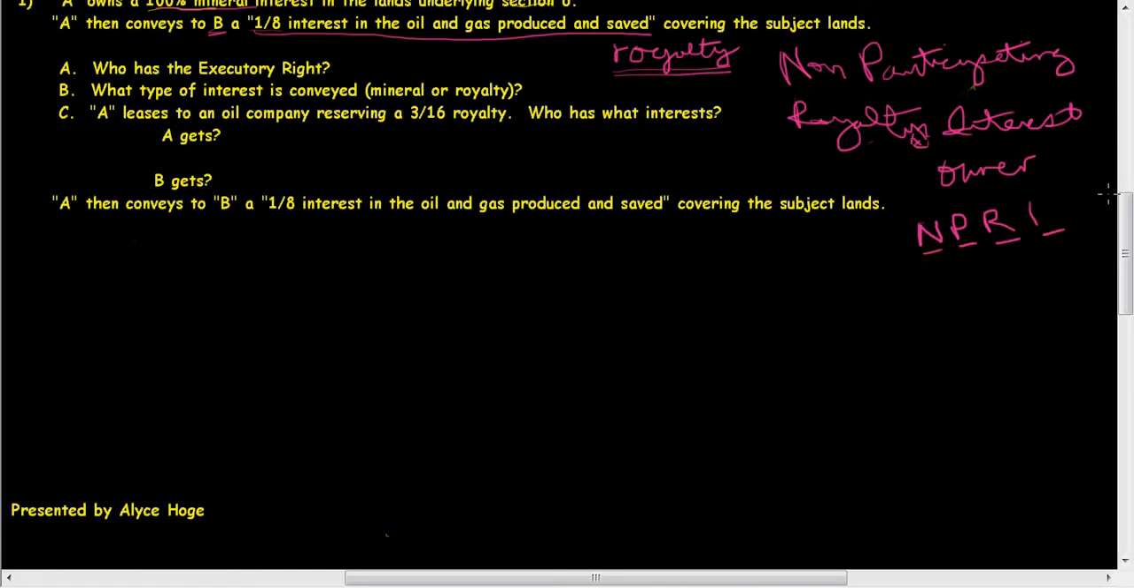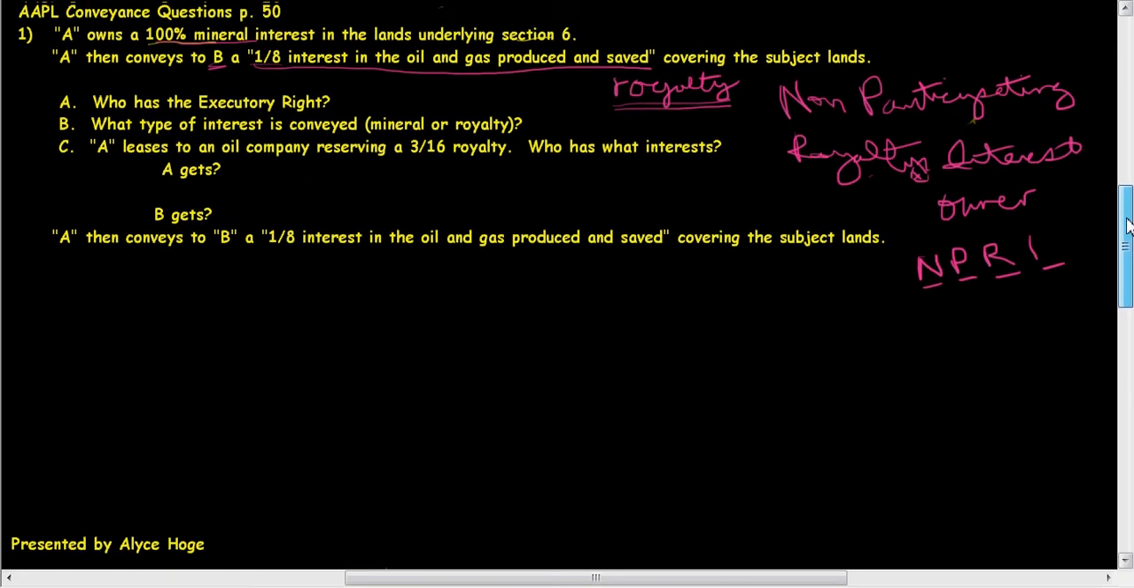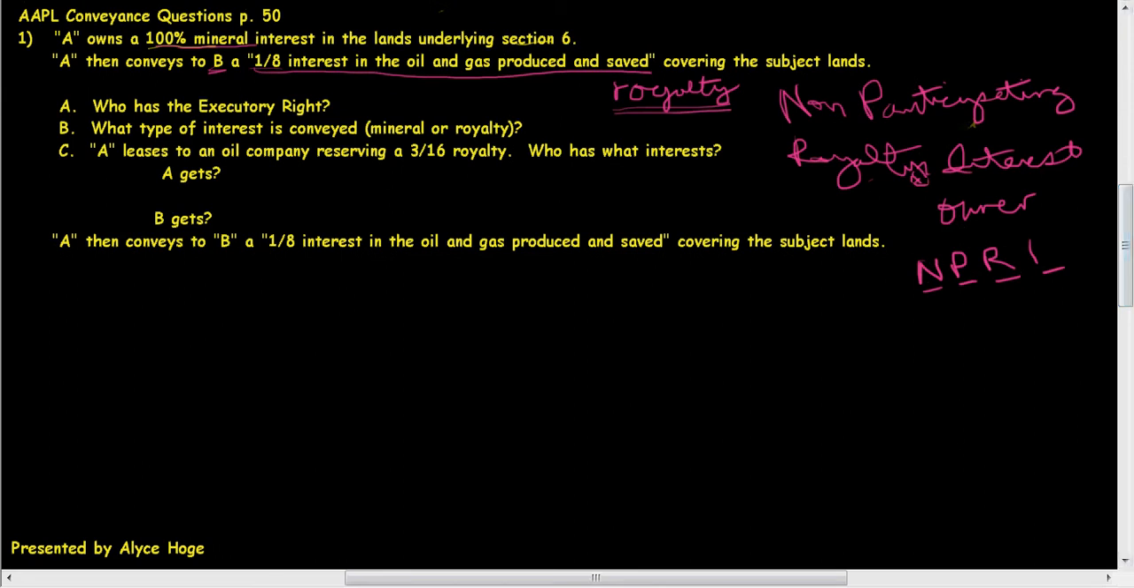So all the non-participating royalty interest owner has is the right to the royalty. So who has the executory right? Not the non-participating royalty interest owner. It's going to be A. A maintains the executory right. That is, if someone wants to lease this property, they are going to get a lease executed by party A. A lease from the royalty owner cannot bind the property. So you have to go to the mineral owner, and that is going to be party A.